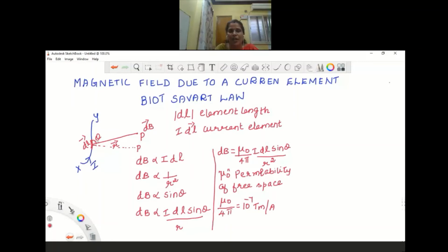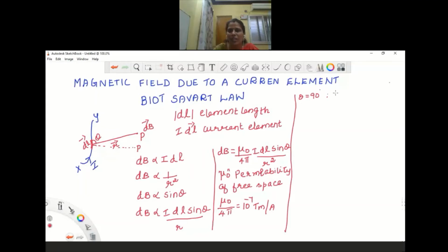Okay, and what will be the strength of the magnetic field? If dl vector and r vector are perpendicular to each other, then theta will be 90 degrees. Then what will be the strength of the magnetic field?